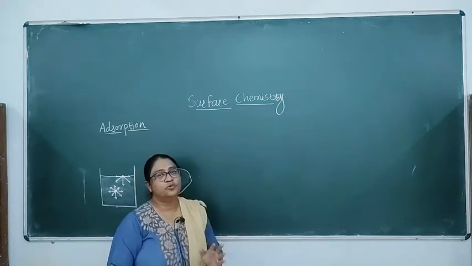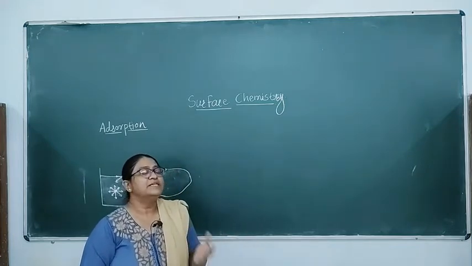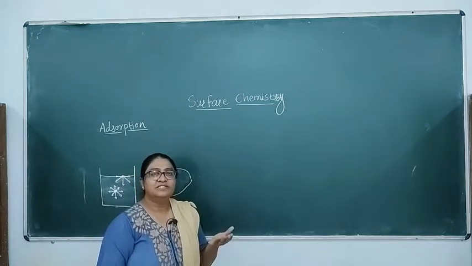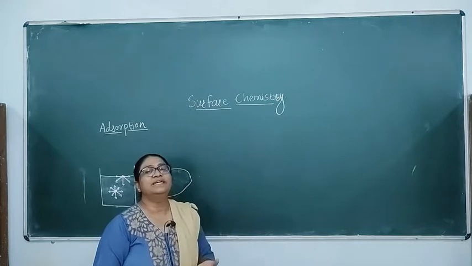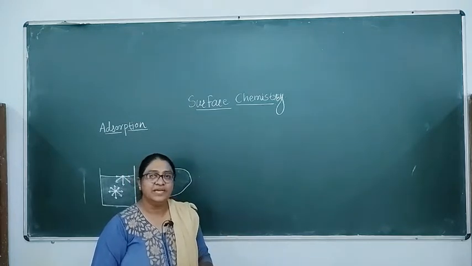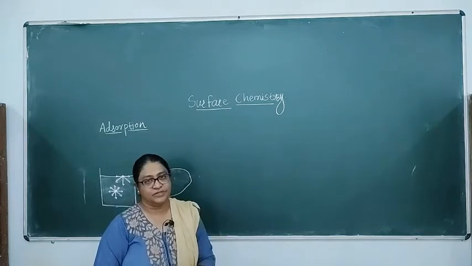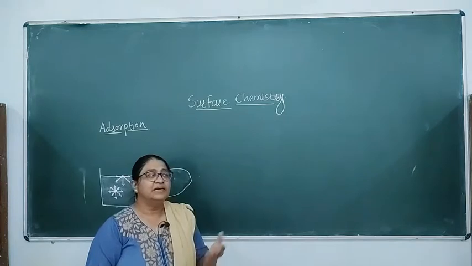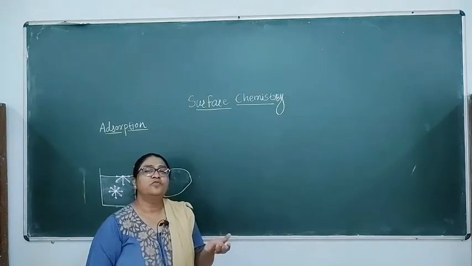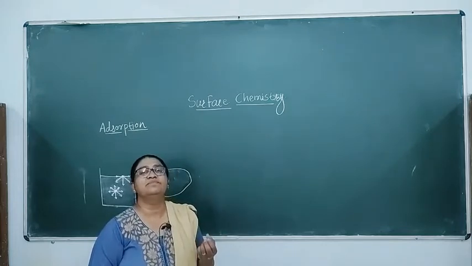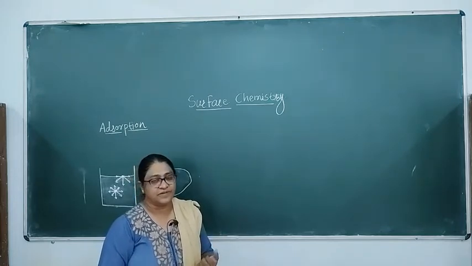Now what is adsorption? Simply, when the molecules of one substance accumulate on the surface of another, that phenomenon we simply call adsorption. Now why does this adsorption take place? That means why do the molecules of a substance accumulate on the surface of the other, what is the mechanism behind it, that we are going to see first.